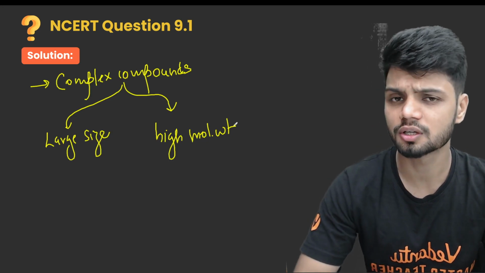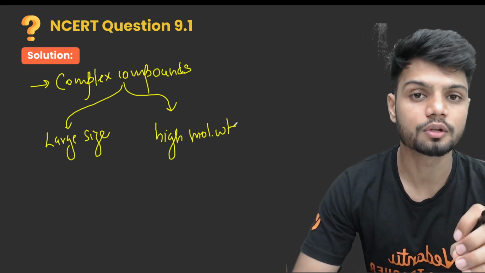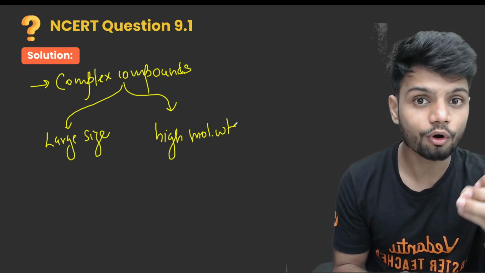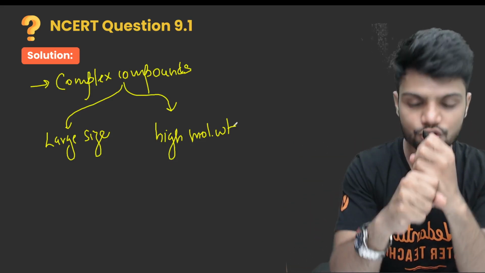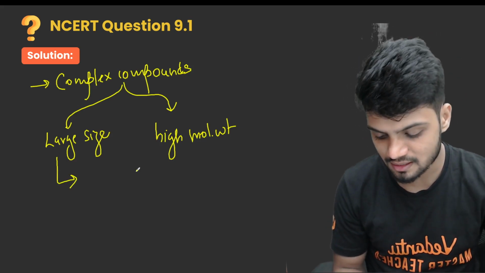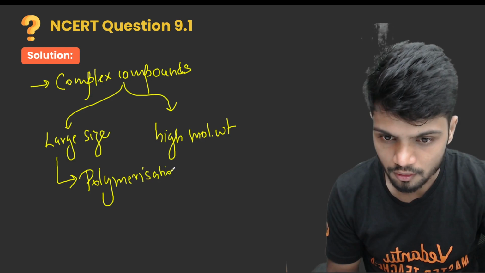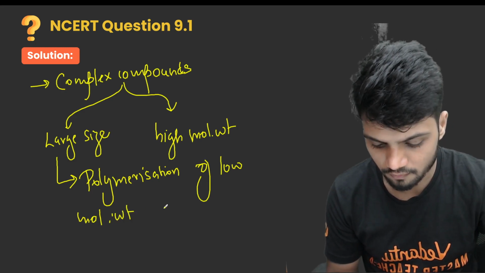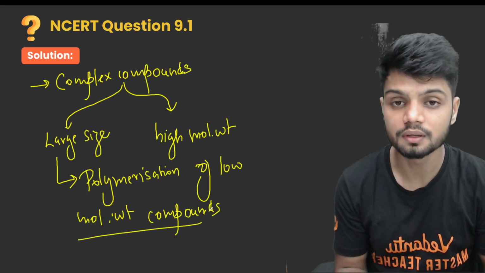Now what makes them large? Why are they complex? What makes them so large? The answer is very simple, because these macromolecules are formed by polymerization. When I say polymerization, I mean they are a group of small molecular weight molecules that come together and join, which makes a macromolecule. So if I write here, why are they large in size? Because of polymerization of low molecular weight compounds.